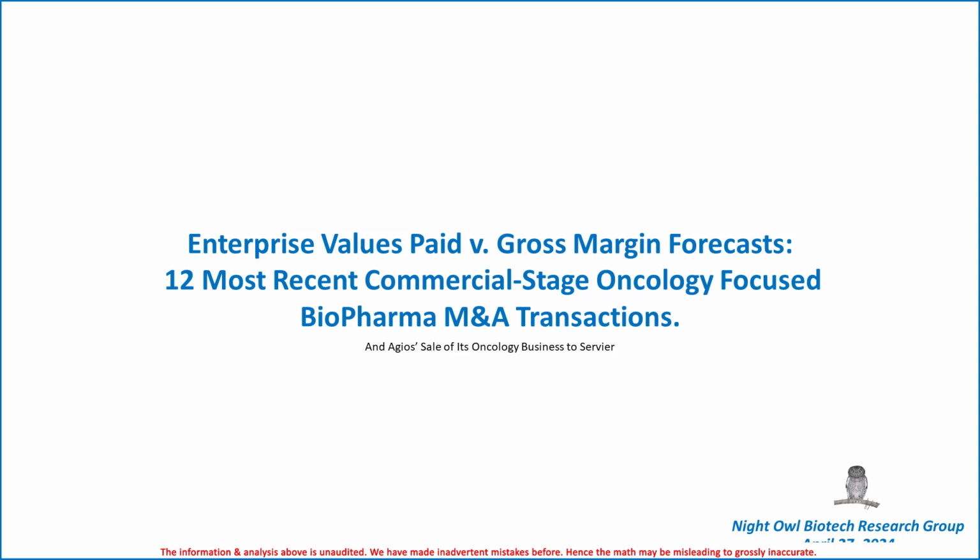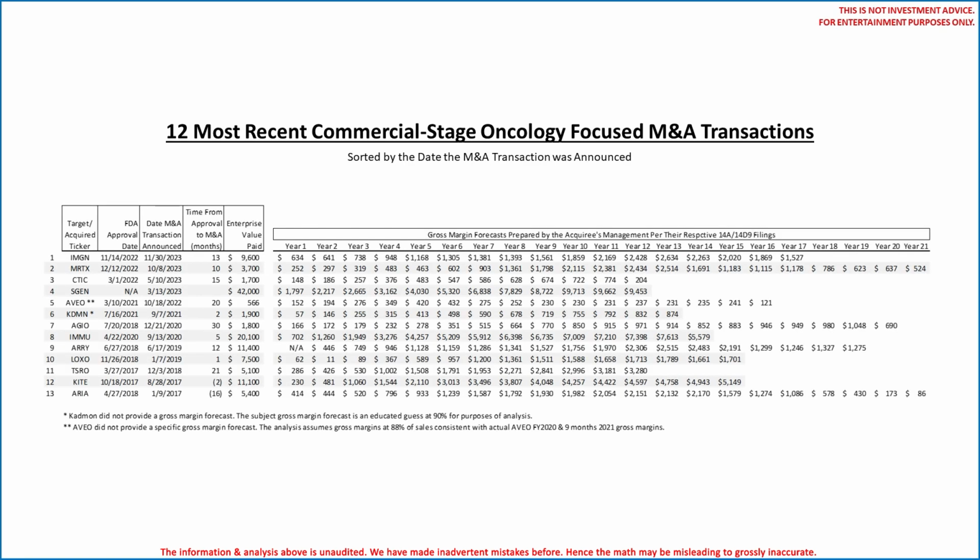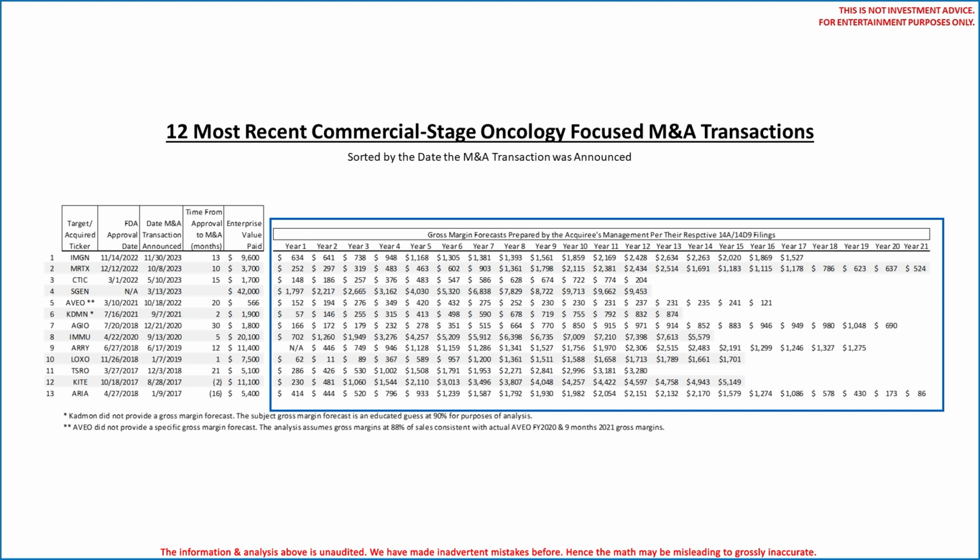Okay folks, in this video we're going to review the 12 most recent acquisitions of commercial-stage oncology-focused biopharma companies as well as AGIO's sale of its oncology business to Servier. For all 13 transactions, we will compare the enterprise values paid to the respective gross margin forecasts provided to the buyers by the Acquiree's management and calculate the associated rate of return.